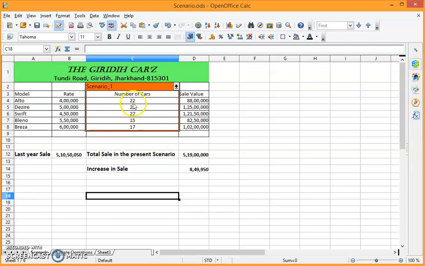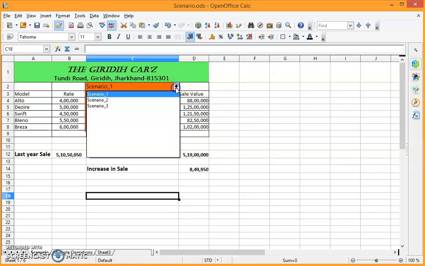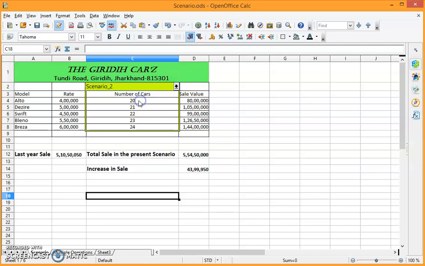Now just be careful about the number of cars. Here it is 22, 25, 27, 15 and 17. What about according to scenario 2? Let us see. Oh, they are going to sell more cars. This time they are going to sell Alto 20 cars, Dzire 21, Swift 22, Baleno 23 and Brezza 24.